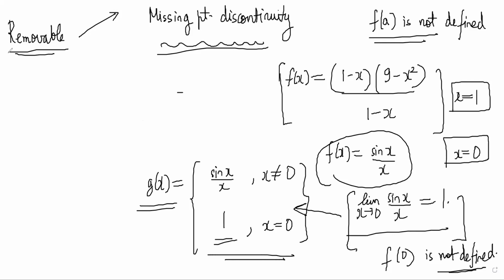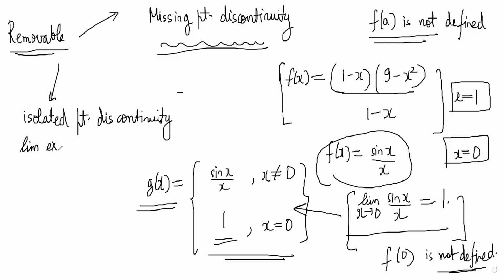The other type we already discussed was isolated point discontinuity. This was when the limit exists, f of a exists, but they are not equal.